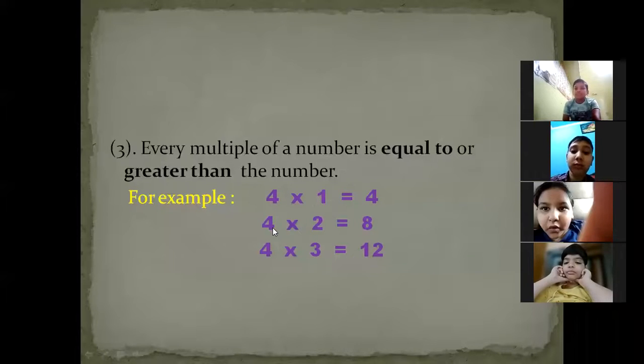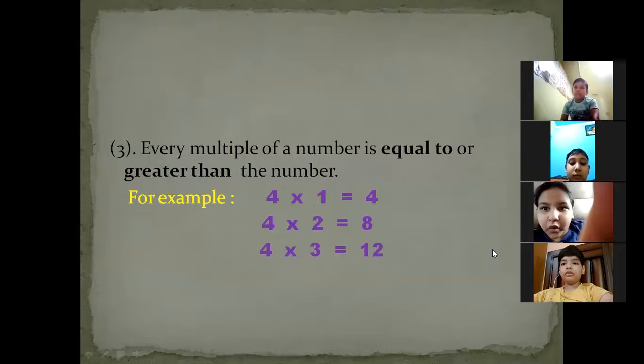Okay. So now suppose ma'am is going to multiply 4 by 2 to find out the second multiple. So here the second multiple is 8. But 8 is greater than 4, not less than. Is it clear? 8 is greater than 4, means 8 is greater than the number. Okay, beta. And you can check from the next case also. 12 is here as the third multiple. So 12 is also greater than 4.